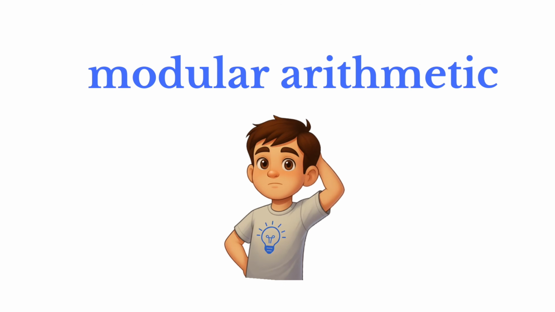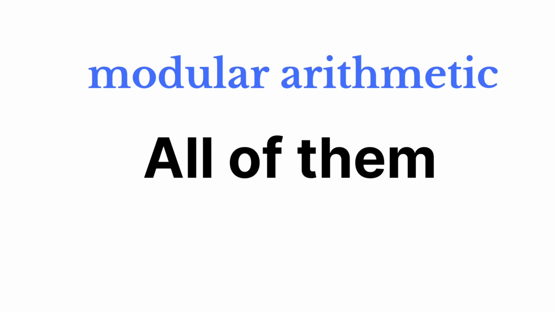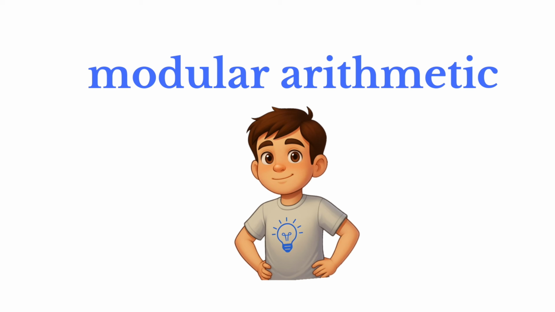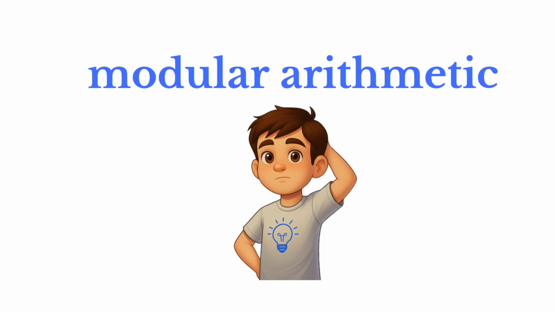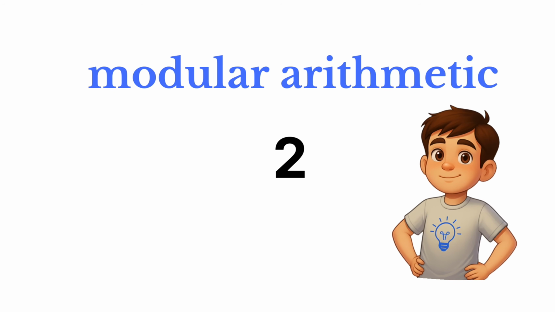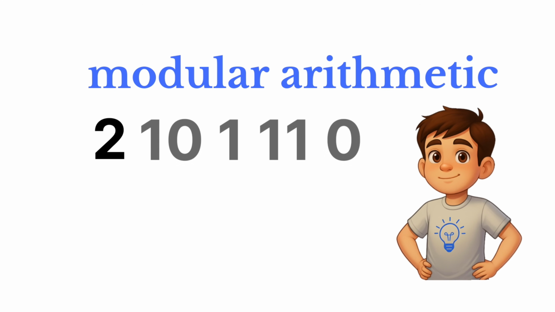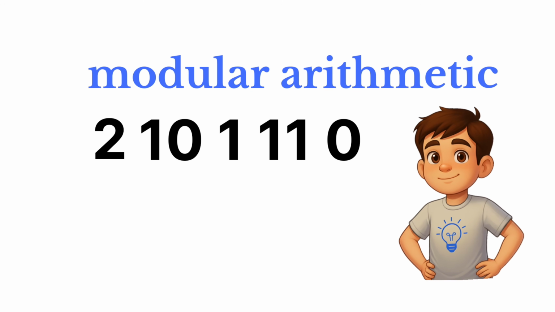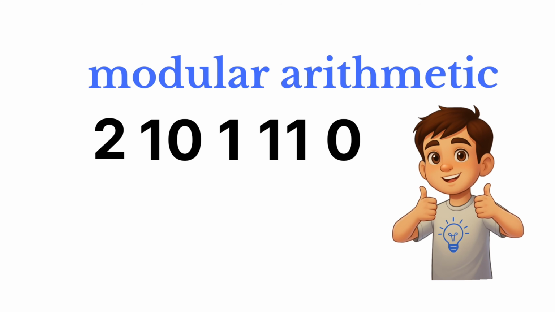So what's the real answer? The answer is all of them, and none of them. You see, a question like 1 plus 1 is meaningless. It's just symbols on a screen. It's like a language without a dictionary. 2 isn't the right answer. 2 is just a convention. It's the result of a system we all silently agreed to use. And that's the real power of mathematics.